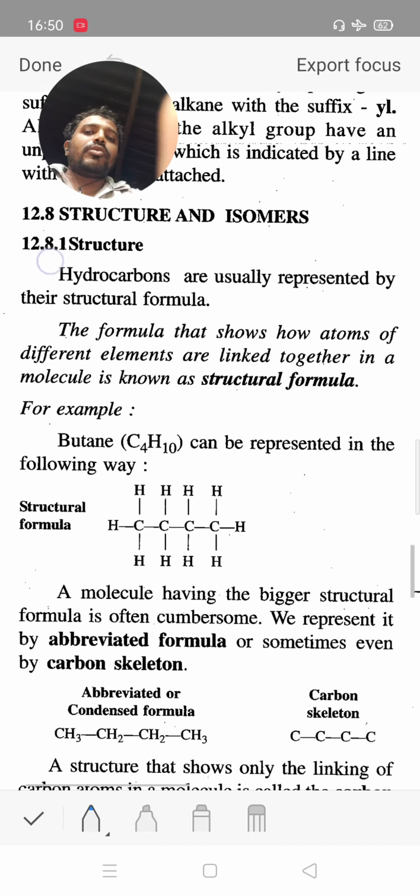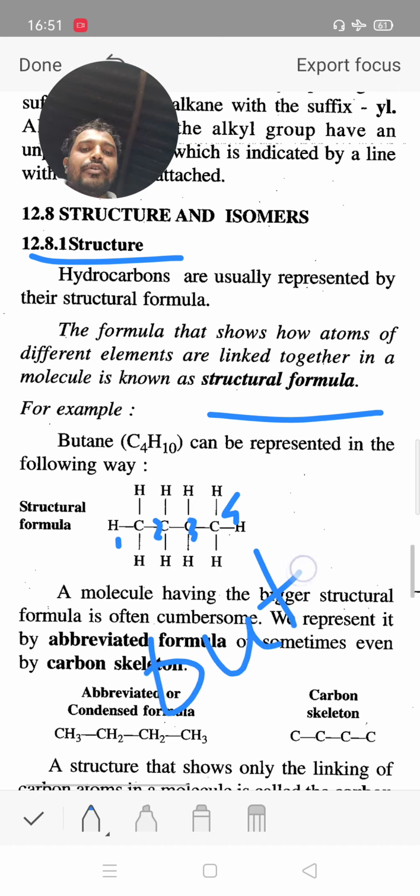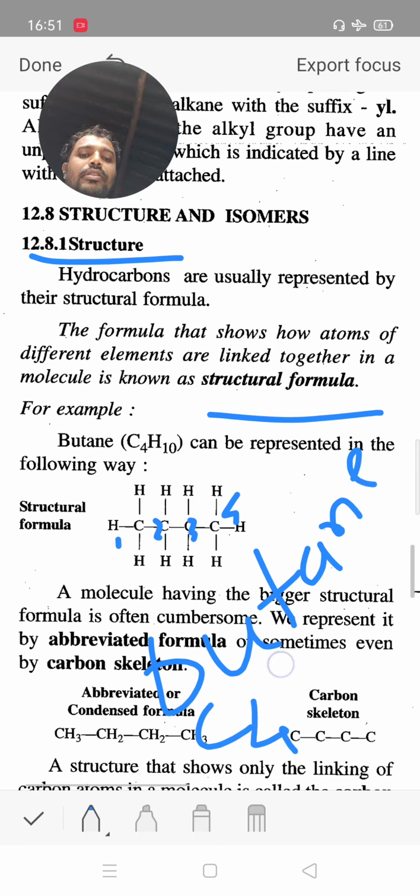Now the structural formula, as a skeleton-like structure. Suppose there are a total of 1, 2, 3 and 4 carbons. Four carbons means it is the structure of butane, with only carbon-carbon single bonds and a total of 10 hydrogens.